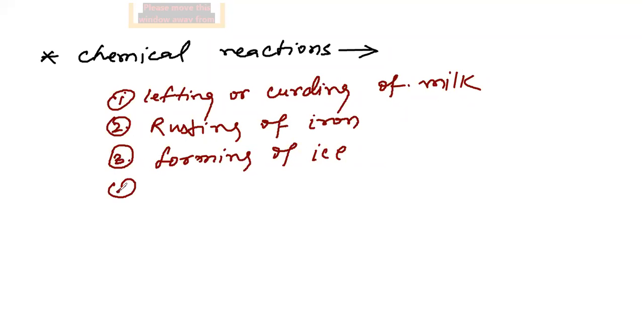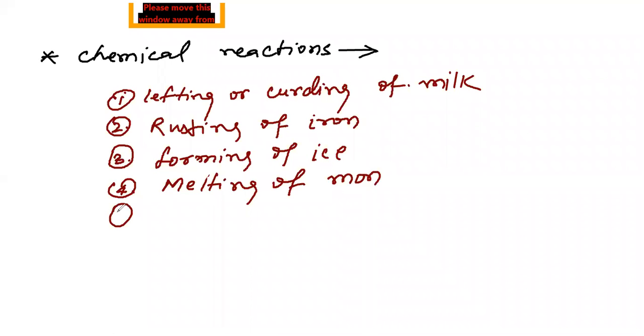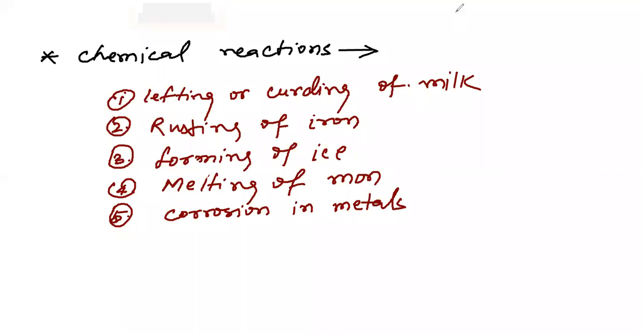Next example, melting of ice. And the last example, corrosion in metals. These are 5 examples. In these examples, some are physical changes and some are chemical changes.